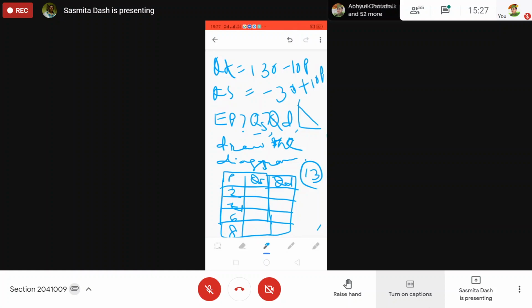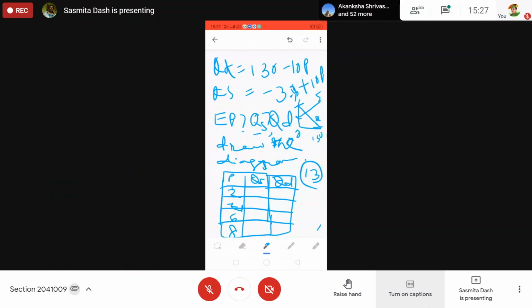Demand curve, supply curve will start from somewhere above. What will be this value? 3. And the end point is 13. What will be the maximum quantity? 130.